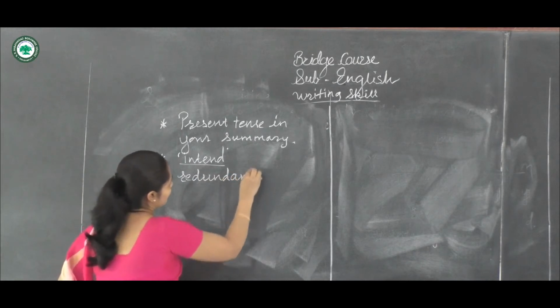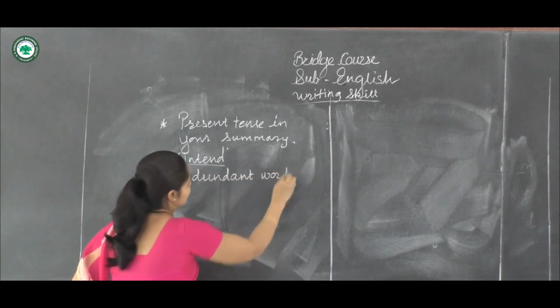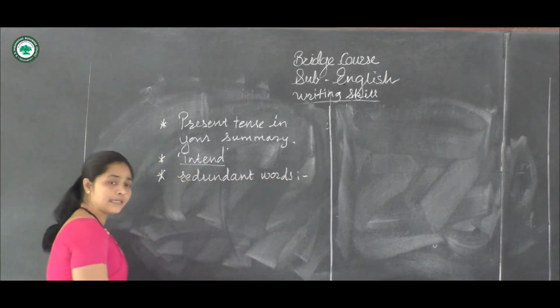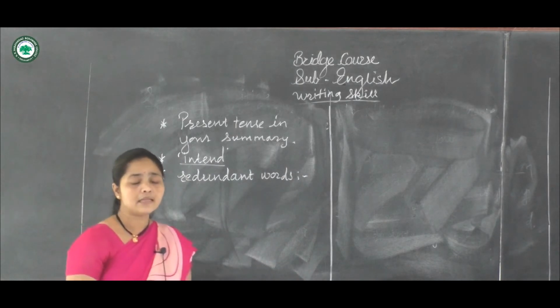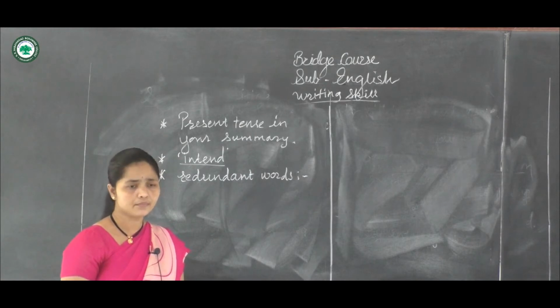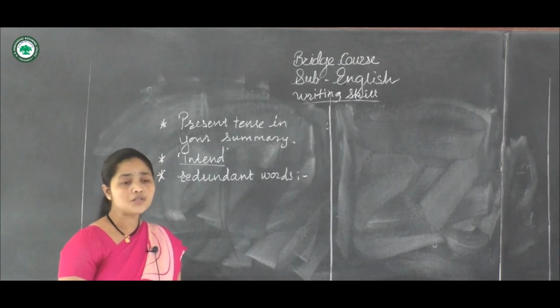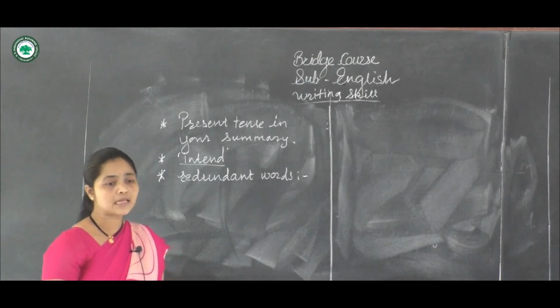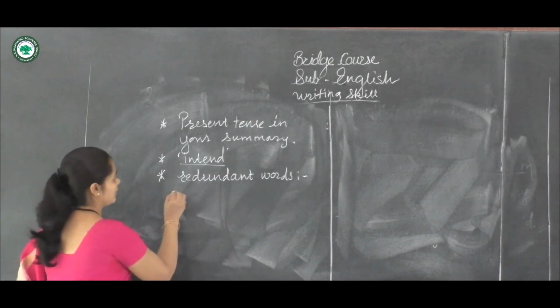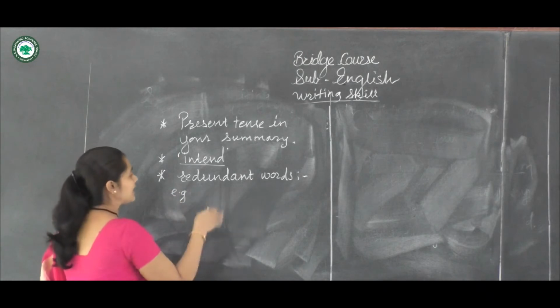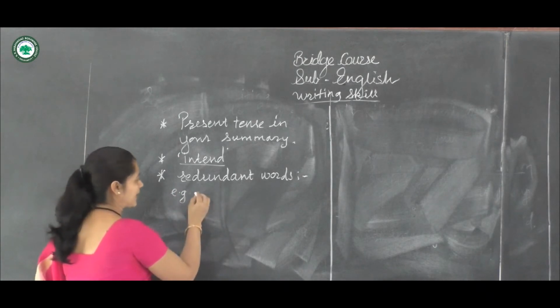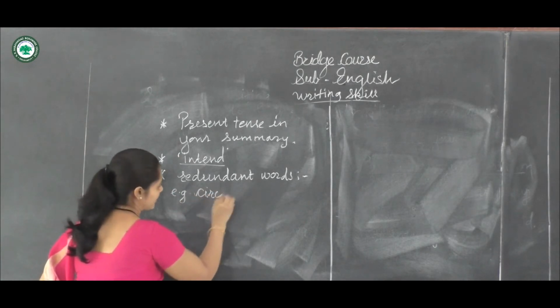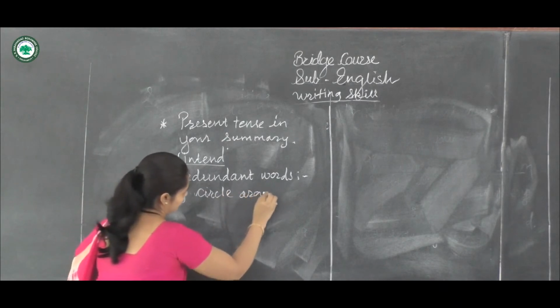Redundant words means what? Sometimes unnecessarily the writer in the paragraph writes or gives lots of unnecessary words. For example, circle around. For example, maybe the writer is given into that paragraph the word like that, circle around.